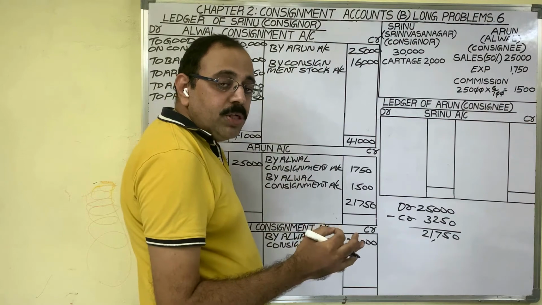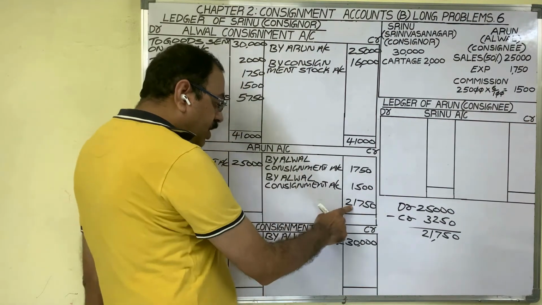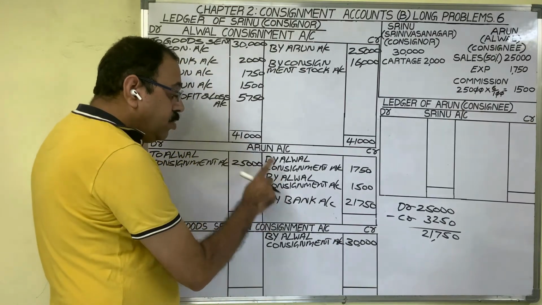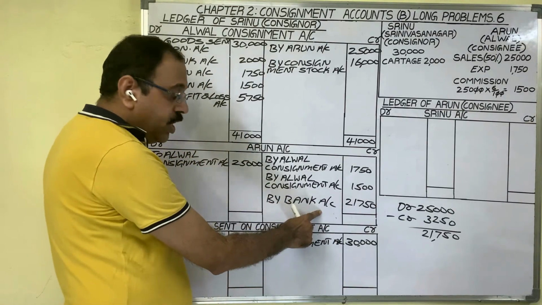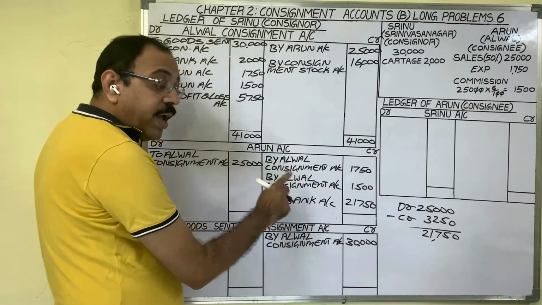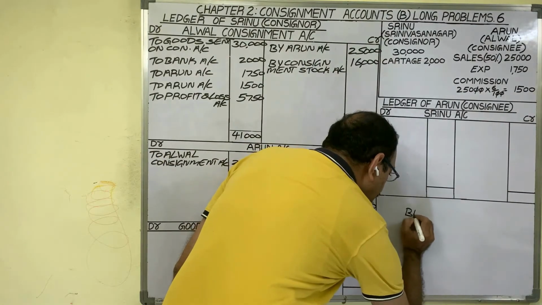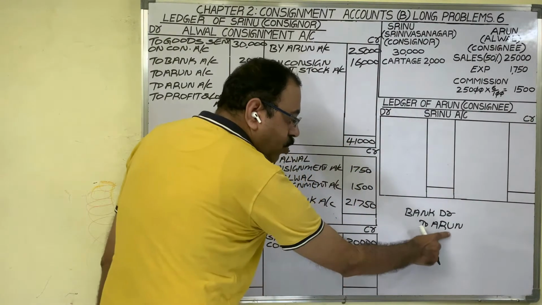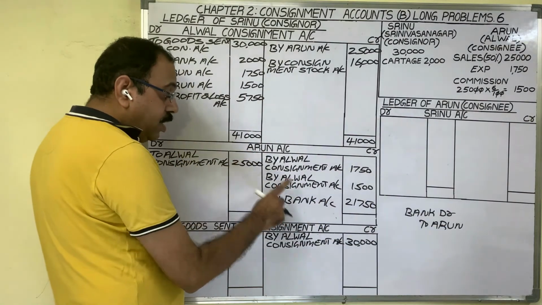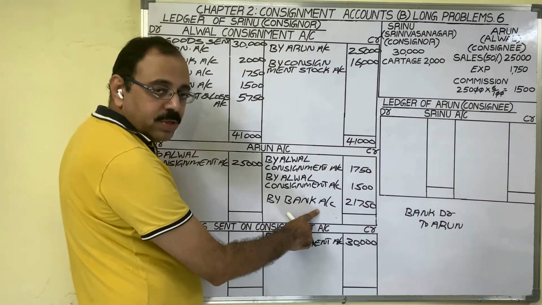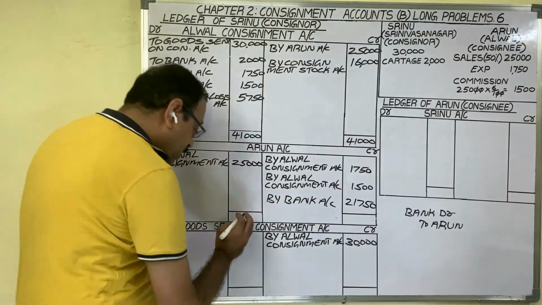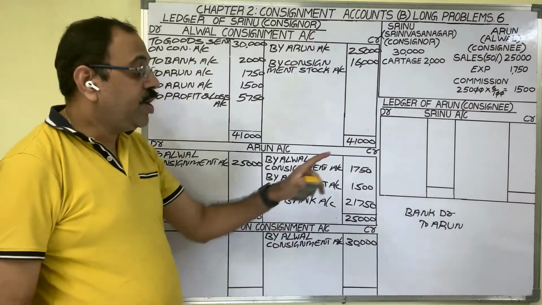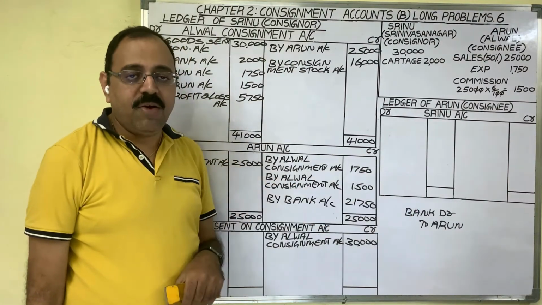He paid that amount by giving a demand draft. So for this amount, we should write by bank account. In Arun account, credit side we wrote by bank. If you want to post like this, entry should be bank account debtor to Arun account. As Arun account is credited, in Arun account credit side we post by bank account. Now two sides put the totals. For this entry, narration is being the due amount is received from consignee through a bank draft.